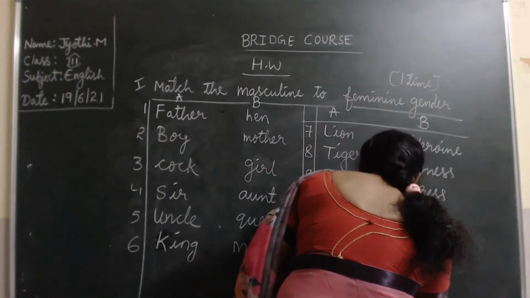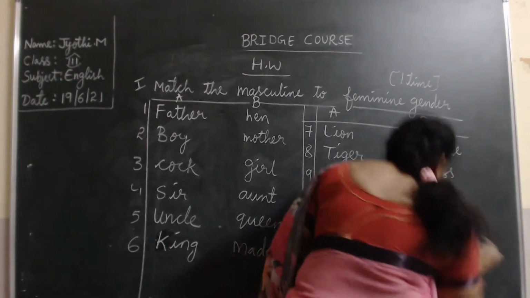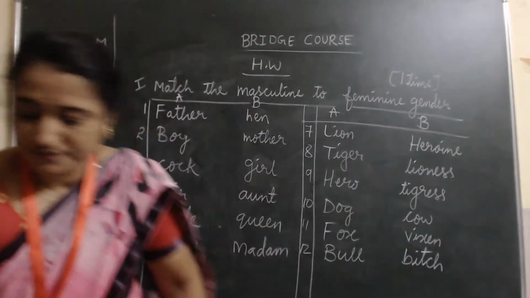Fox, vixen, bull. See, these 12 words you take down.